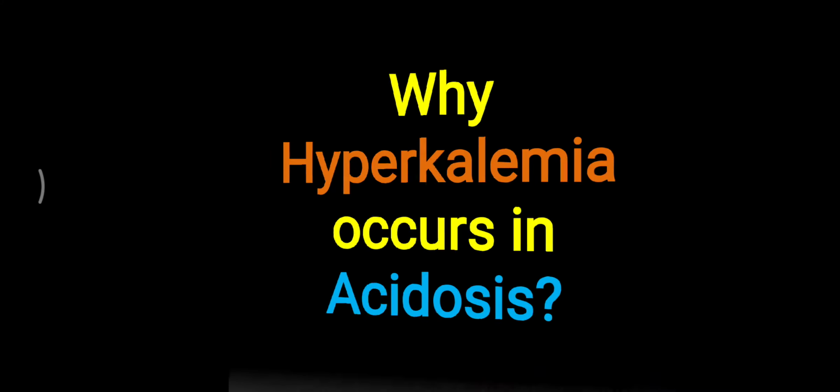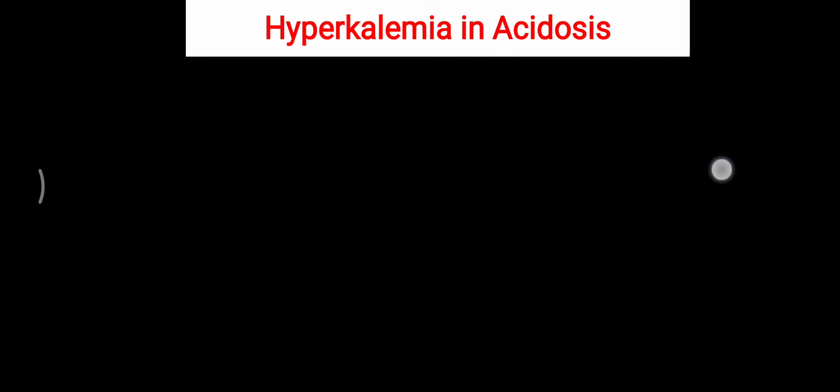Hello friends, today's topic is about why hyperkalemia, or increased potassium level, is seen in acidosis and its clinical importance, which we will also look at in this video. So first of all, metabolic acidosis will lead to increased hydrogen ion concentration in the serum or plasma.